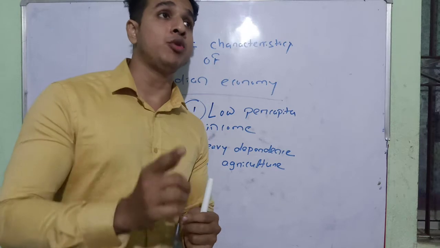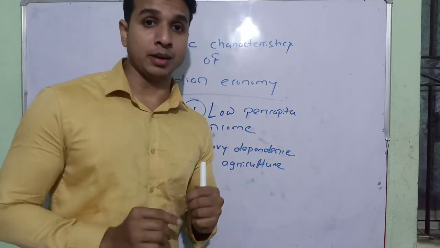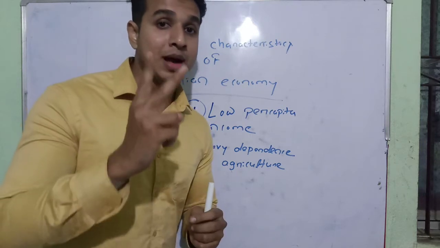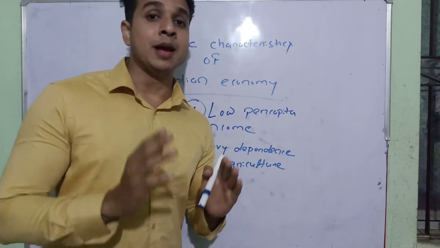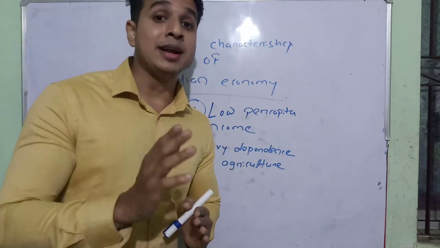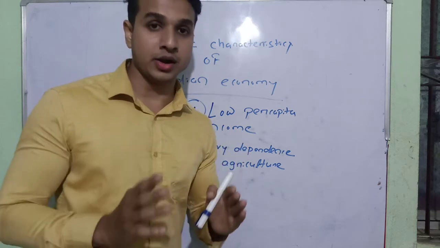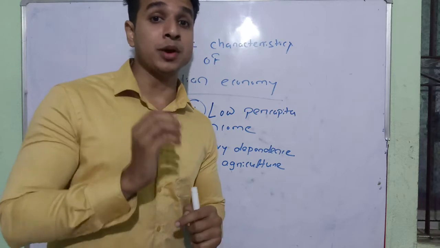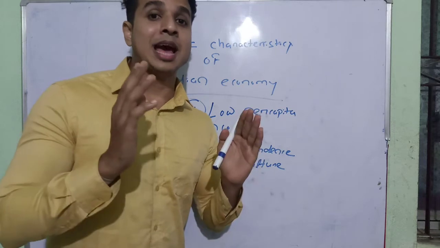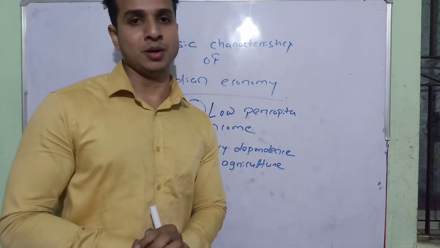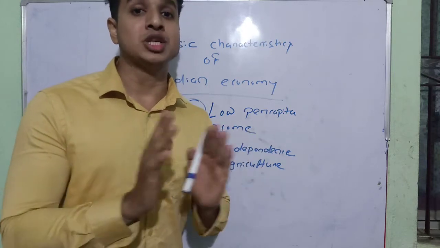And why are most people depending upon agriculture? We know there are three sectors in an economy: the agricultural sector, the second one is the industrial sector, and the third one is the service sector. So basically in our country 70 to 80% of people are still living in the rural areas. That is why their per capita income is very low, because in the rural area they don't have any other kind of occupational structure.